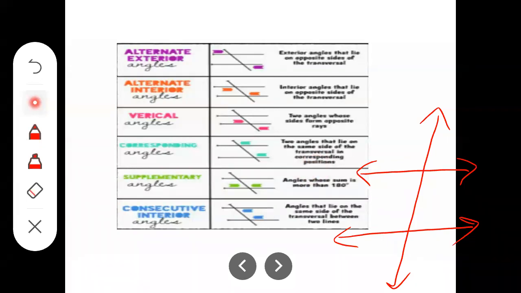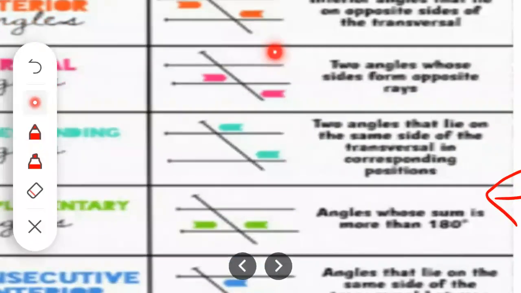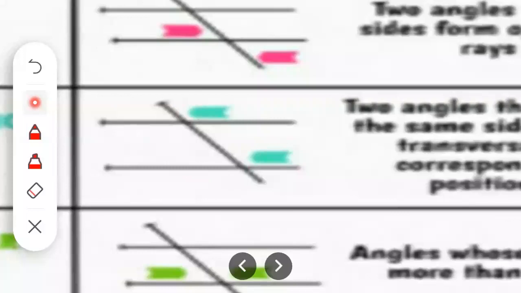Now, what is meant by the corresponding position? See here, this angle is above the first parallel line, and this one is in the same position on the second parallel line, that is also above the parallel line, and those are on the same side of the transversal. This one is also on the right of the transversal and this is also on the right of the transversal. So those angles are called corresponding angles, lying on the same side of the transversal.